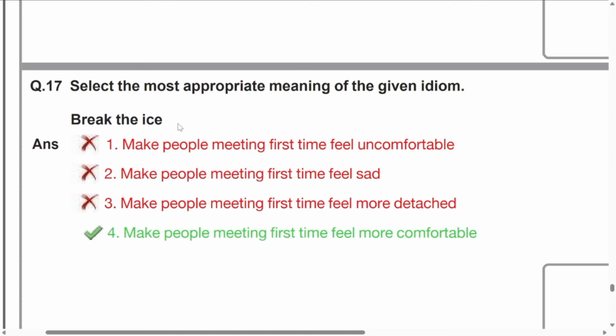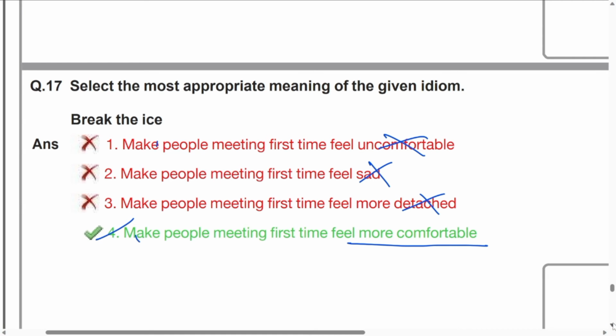Okay. Look at the options. Make people meeting time feel uncomfortable, no, it is to feel comfortable, right? Make people meeting for first time to feel sad, no. Detach negative, not possible. Positive is needed. Make people meeting for first time to feel more comfortable, that is nothing but break the ice. Clear? That comes with the fourth option.